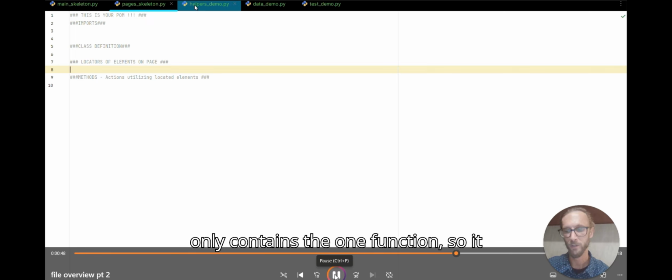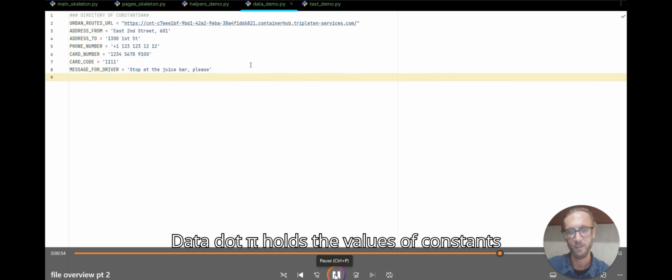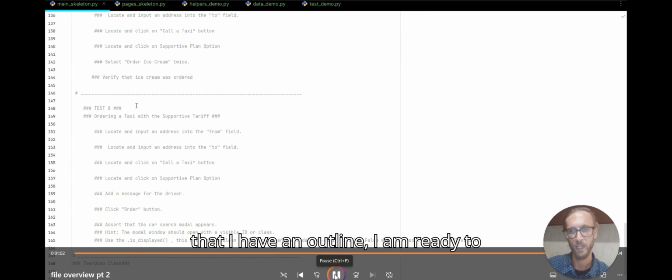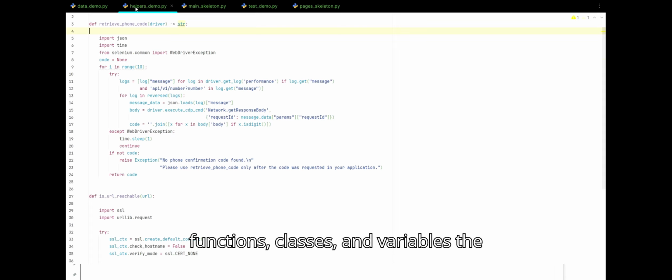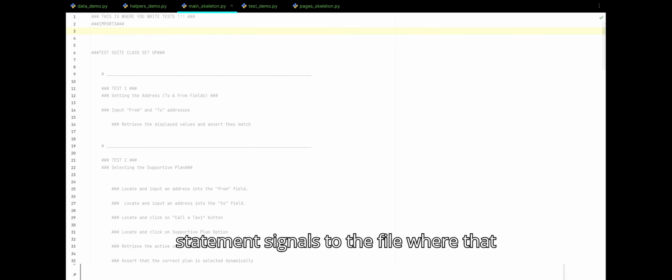Helpers.py only contains the one function, so it requires no additions or modifications. Data.py holds the values of constants such as expected values and phone numbers, but it also stores the value of the URL at which the application is located. Now that I have an outline, I am ready to start building. The first step is importing the functions, classes, and variables the program will rely on. Each import statement signals to the file where that information originates.